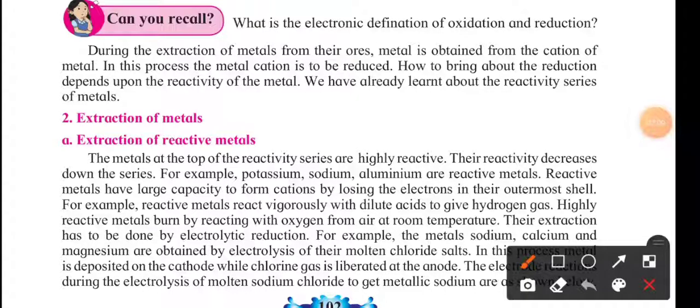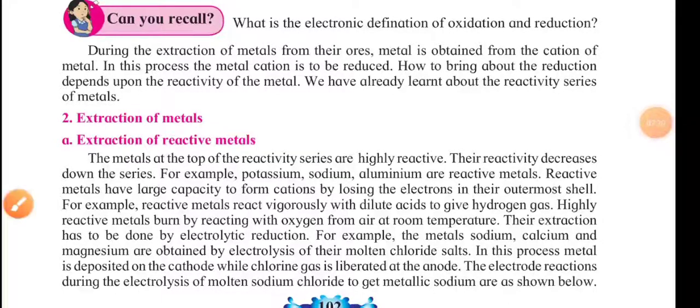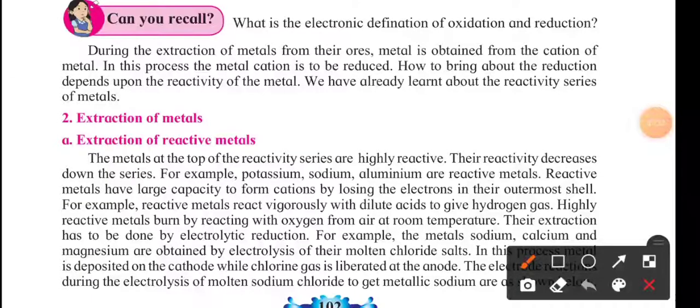So the highly reactive metals means what? That are sodium, aluminium, potassium. These are the highly reactive metals. Okay, and these highly reactive metals, usually, what is a metal? What is one type of definition? What I have told you in the previous lectures is that the metals have a tendency to lose the electron. Means whatever the metal, we will say that it has a strong metallic character.